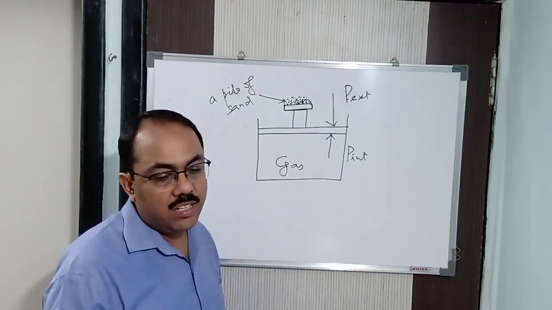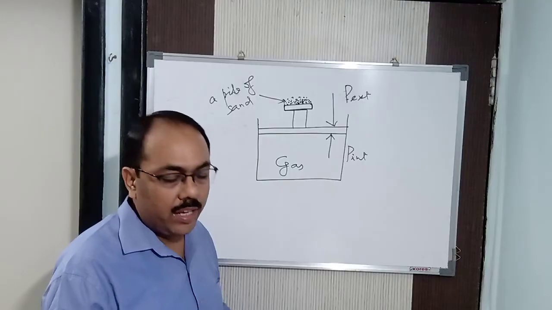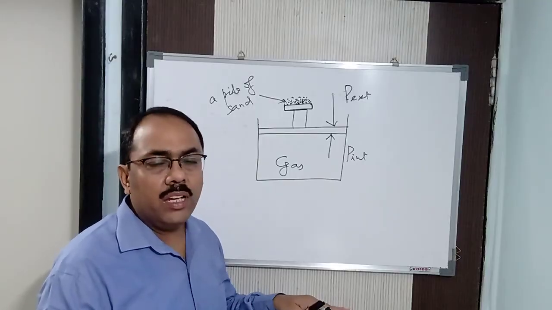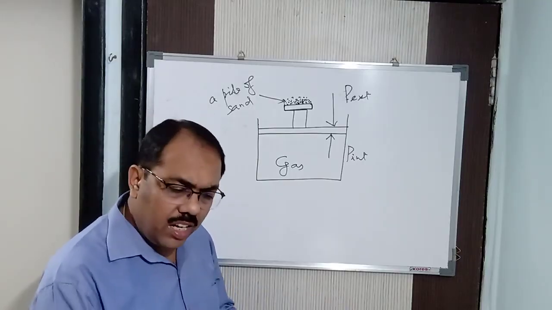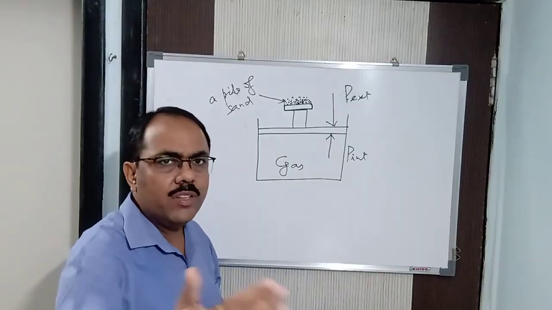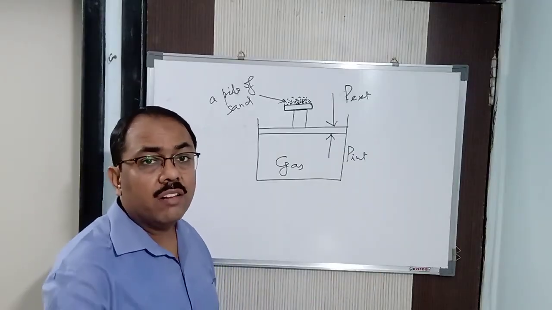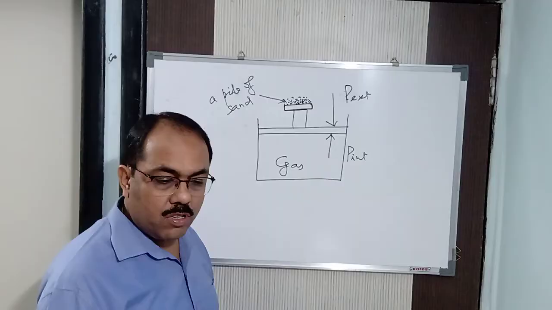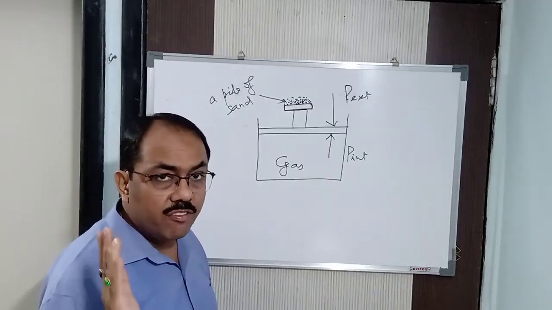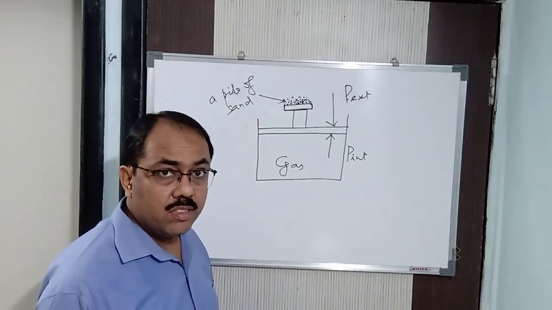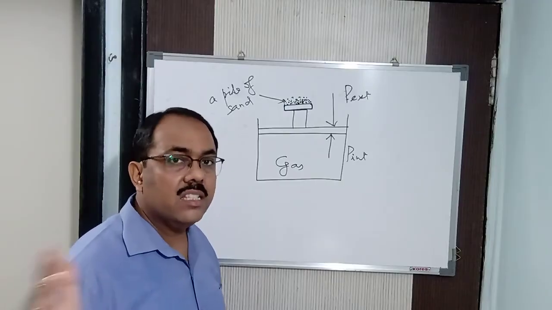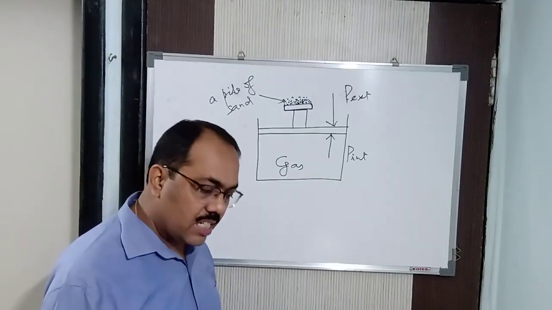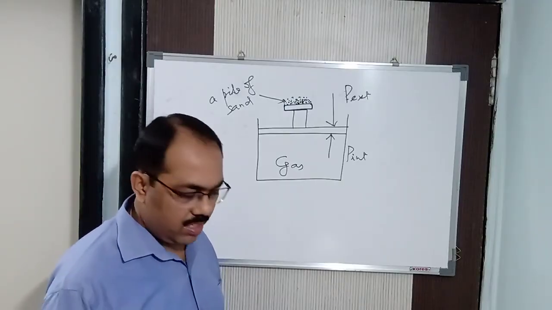Till that time you will see either it is going up or down, and hence at a particular point it will remain in equilibrium. So for this to happen, it will take a long interval of time. For that reason I said this process is very, very slow. It is an infinitesimally slow process, and it takes place in several stages. In each stage, it attains equilibrium.